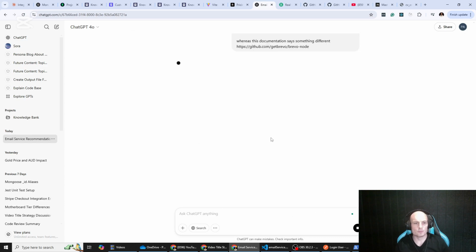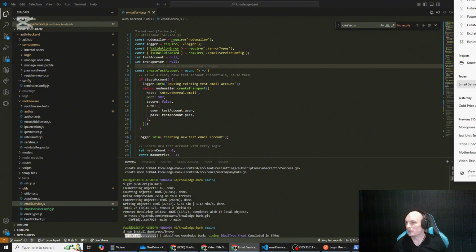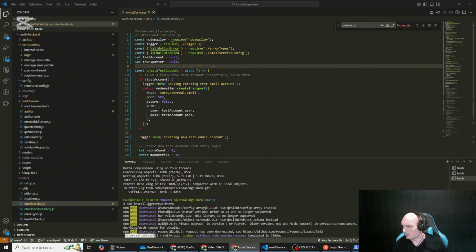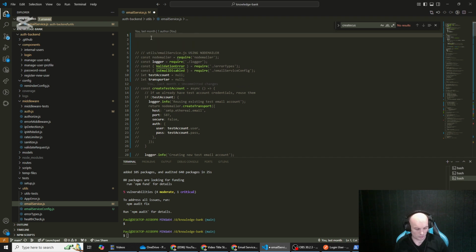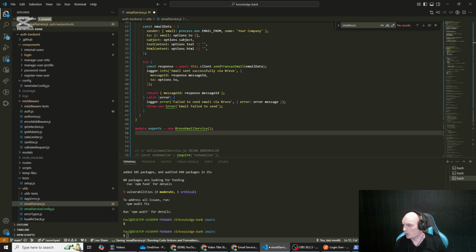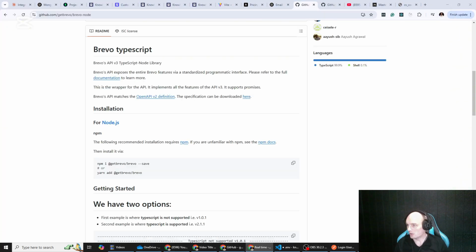So there were two different approaches, and both Claude and ChatGPT were getting very, very confused with that. But then what I decided to do was actually just look at the docs myself. And even in Brevo's own documentation, they constantly went back and forward between referring to the two different versions.